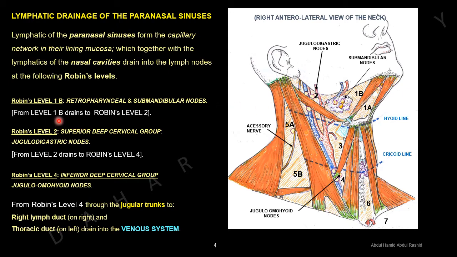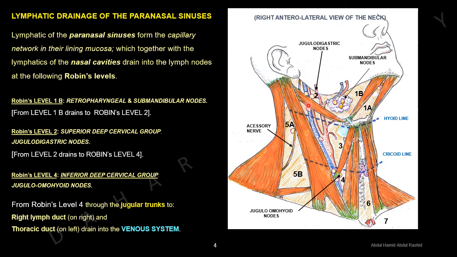From level 1B, lymph will drain to Robbins level 2. It is the superior deep cervical nodes, also called jugulodigastric nodes.